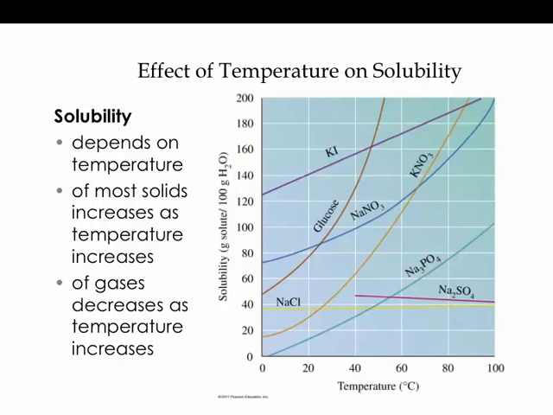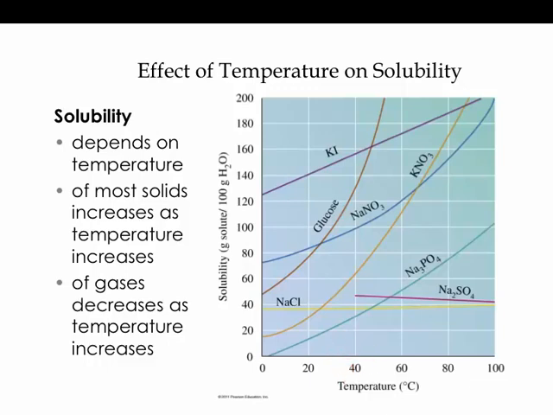There might be questions such as, what's the solubility of glucose at 40 degrees? Here's 40 degrees. We look at glucose, follow it on up, and there's the solubility. What the lines represent is the saturation point. We can say it's about 130. So that means you can dissolve 130 grams of glucose in 100 grams of water at 40 degrees Celsius.